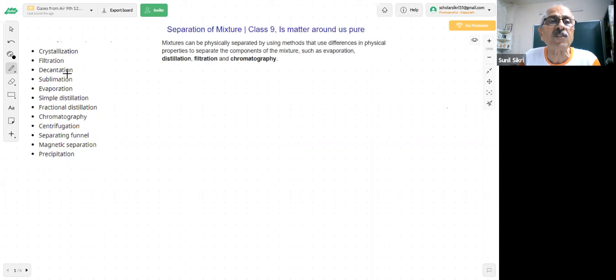On the left-hand side, you see I have given you a list of different methods which are used for separation. There could be more. You know that the problem is that if you have a heterogeneous mixture, then the two phases are different. If I mix iron with sulfur, it is easy to separate. You can separate them very easily. But when certain substances dissolve in another substance, liquids, etc., then what methods do we use?